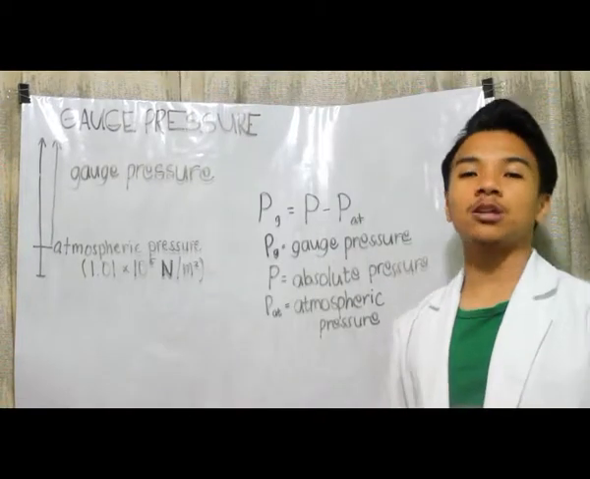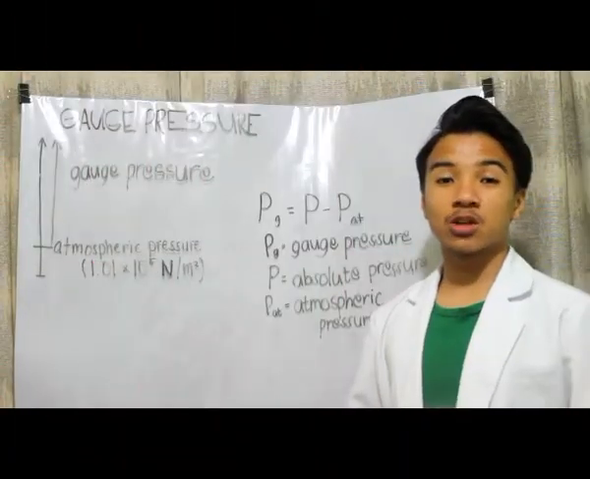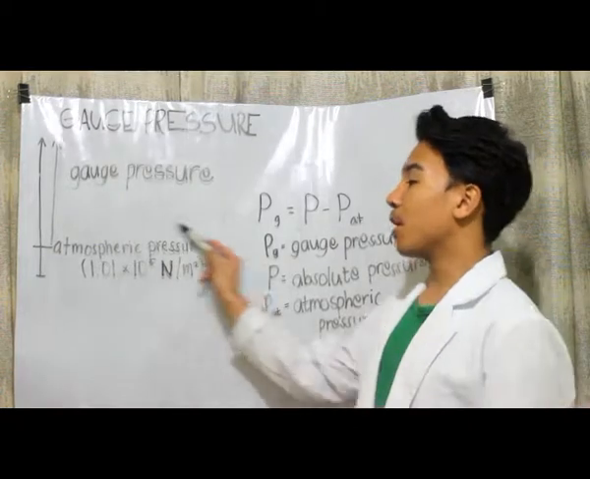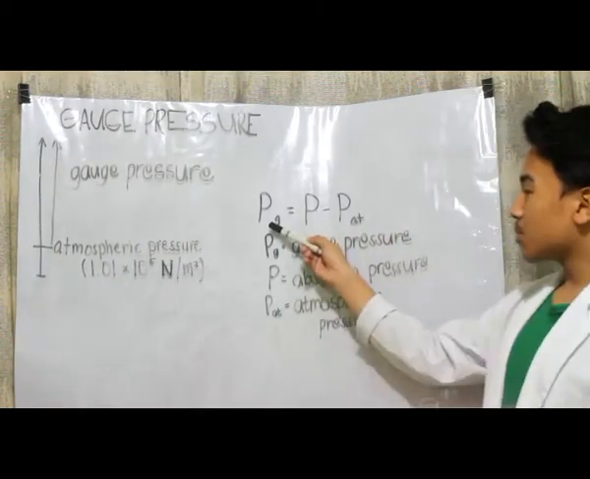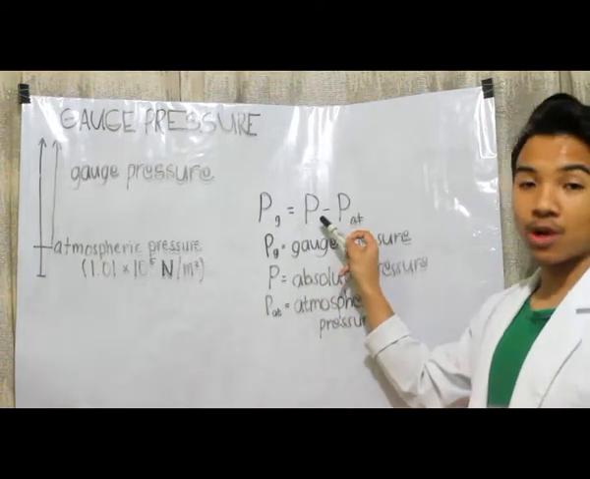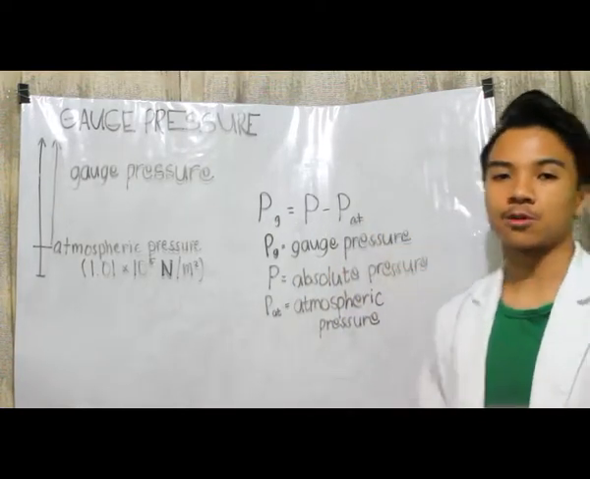Now, let's talk about gauge pressure. Gauge pressure refers to the pressure of a system above the atmospheric pressure. It is defined by the formula: gauge pressure is equal to the absolute pressure minus the atmospheric pressure.